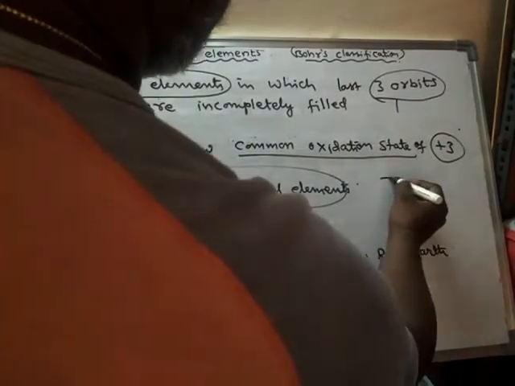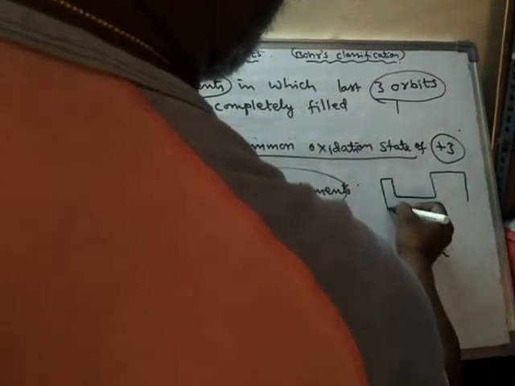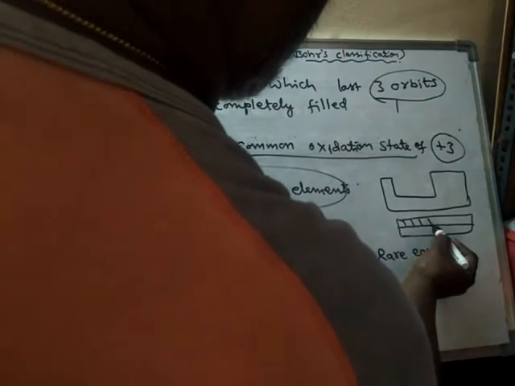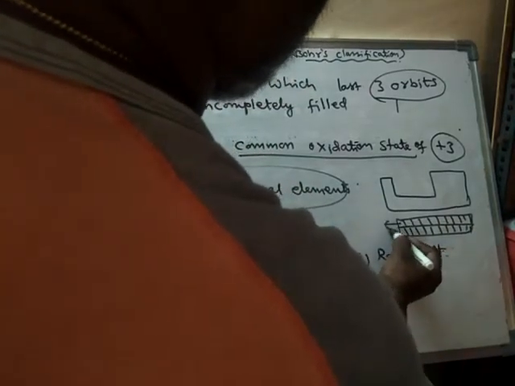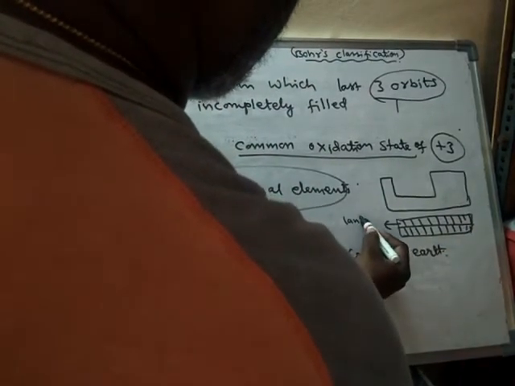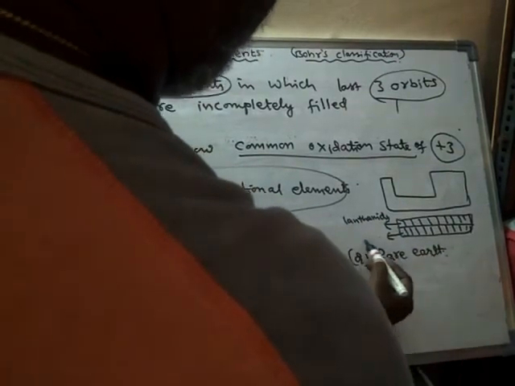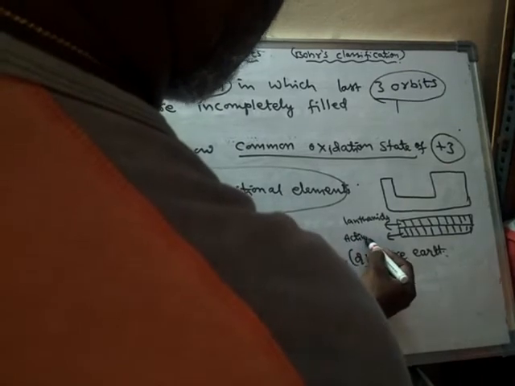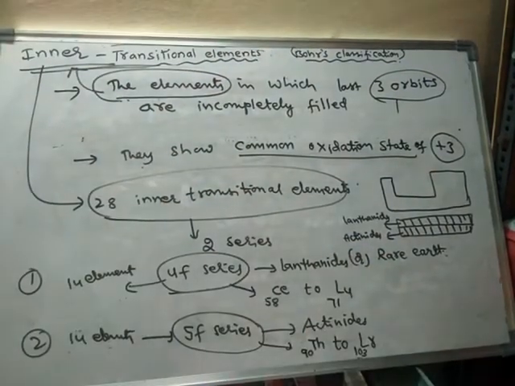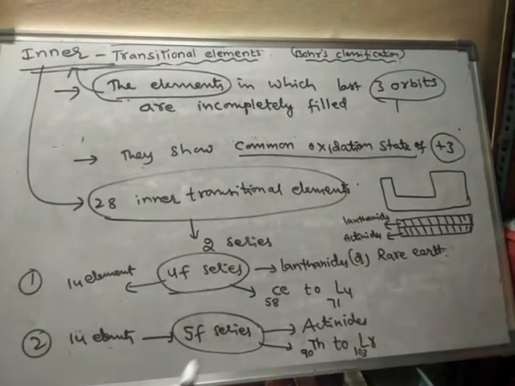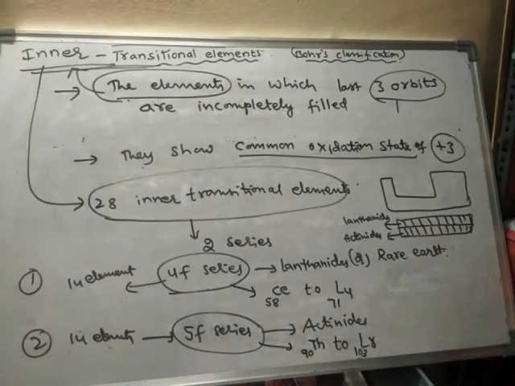See where these inner transition elements are located. The inner transitional elements are located at the bottom of the periodic table. One series of 14 elements is called lanthanides, and the other series of 14 elements is called actinides. Lanthanides are called rare earths.